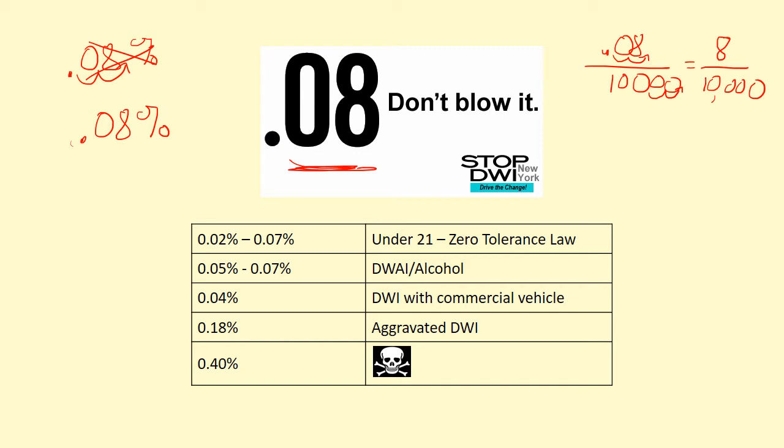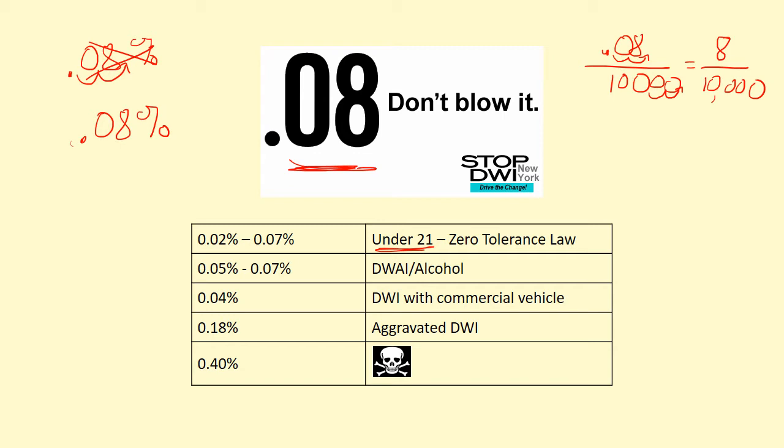Just a little background, there are some other percentages here in New York State that are worth noting. If you're under 21, in other words, technically too young to be drinking legally, they have something called a zero tolerance law, which makes it illegal for you to drive with anything over 0.02% blood alcohol content. So if you're underage and drinking and driving, it doesn't take much alcohol at all for you to get in some pretty big trouble.